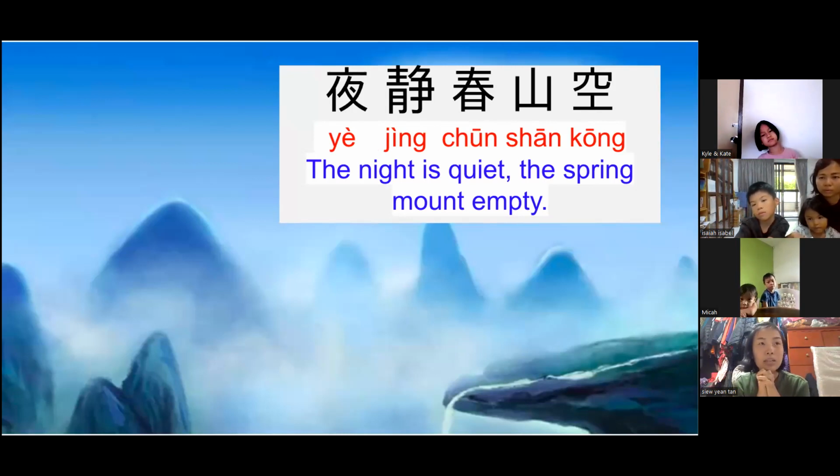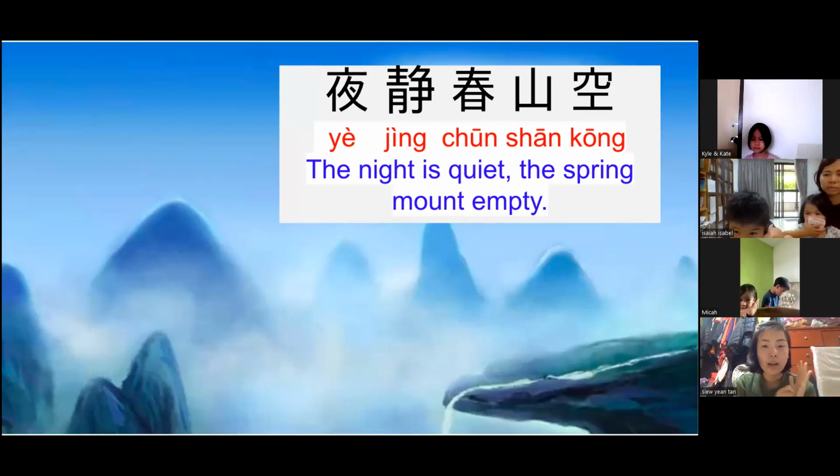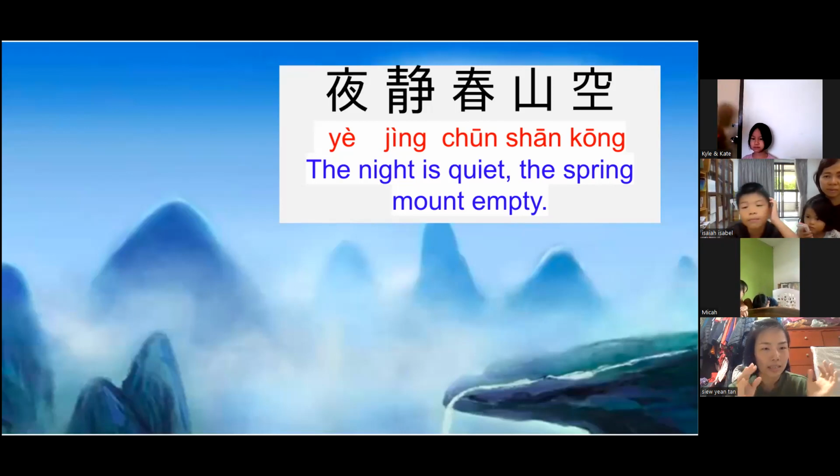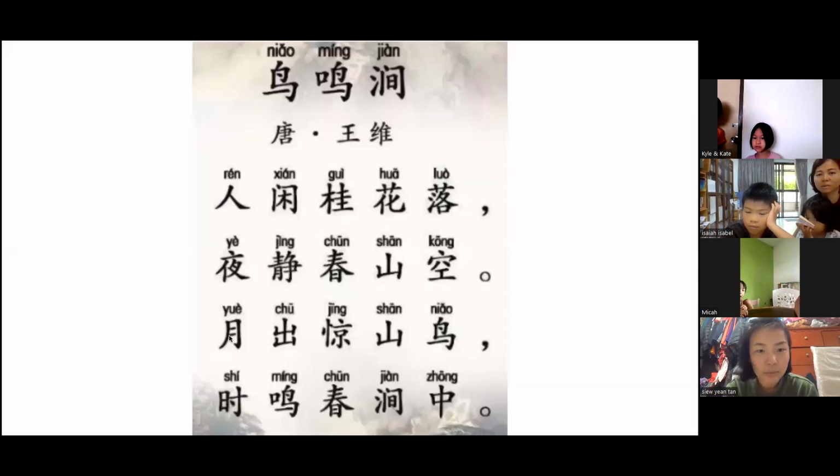Remember last time we learned the poem is also written by Wang Wei, the same writer. All his poems are very quiet, very calm. So this poem is also very quiet, very calm. So imagine now the night is so silent, the mountain is empty. I show you how silent until 月出惊山鸟.